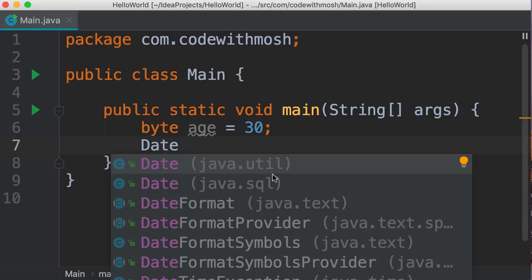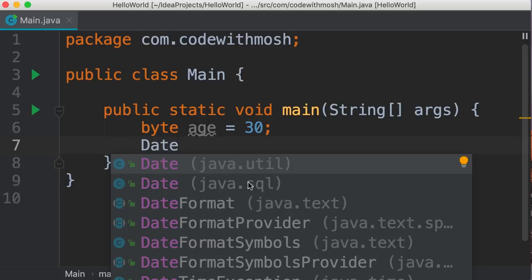So this package contains a lot of utility classes that are useful in a lot of programs. We also have a Date class in a different package, java.sql, which is used for programming databases. So this is the benefit of packages. We can have the same class, but in different packages. They don't conflict. So packages create a namespace for our classes, okay?